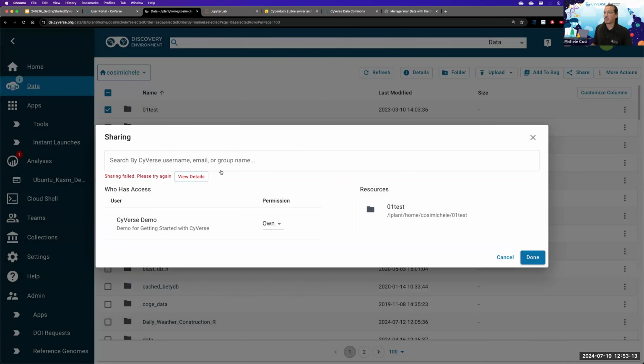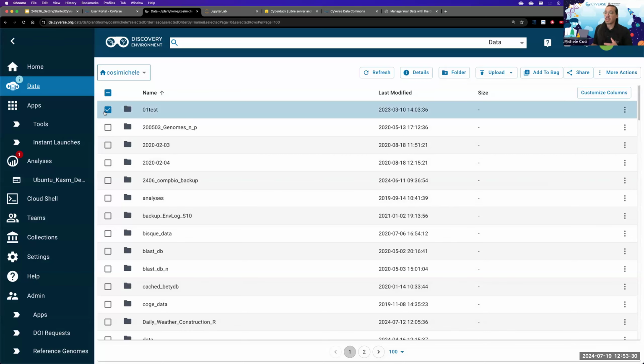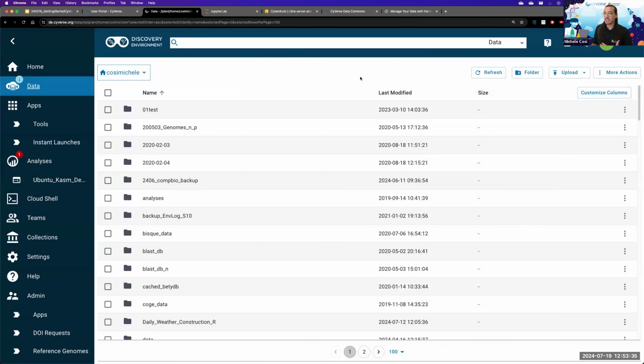Once again, we're receiving a failed share, but I just want to show you the various steps that you need to do in order to share your files with a specific team. People in that team will once again receive a notification, and once completed, they have access to this specific file or folder.